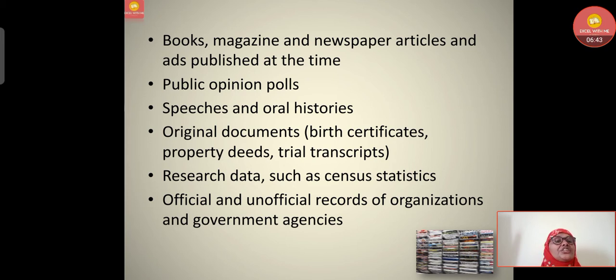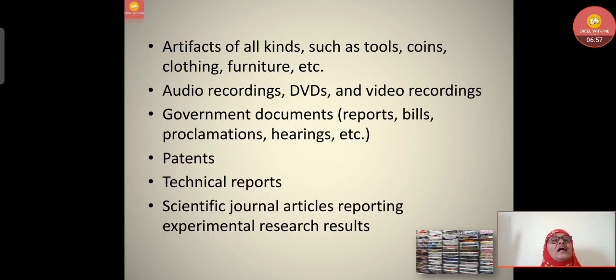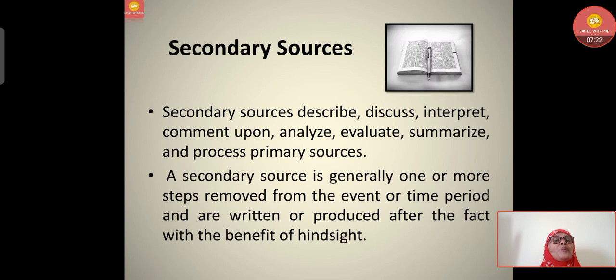If I am doing any research, I will go outside and collect some data, maybe census statistics related to population, then official and unofficial records of organizations and government agencies, and then artifacts of all kinds such as tools, coins, clothing, furniture, etc. Then audio recordings, DVDs and video recordings, government documents, reports, bills, proclamations, hearings, etc. Then patents, technical reports, scientific journal articles reporting experimental research results, all of these are examples of primary sources.